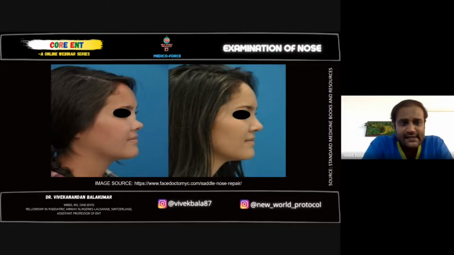Okay, this is a clear-cut saddle nose deformity. What you see in this patient, this is a post-operative picture of the same patient where she has undergone a rhinoplasty, where the surgeon has augmented the nasal bridge. I've just taken these pictures from online. You can see it clearly. This is a side view of this patient. Next.